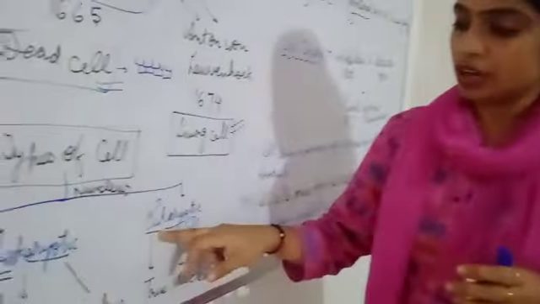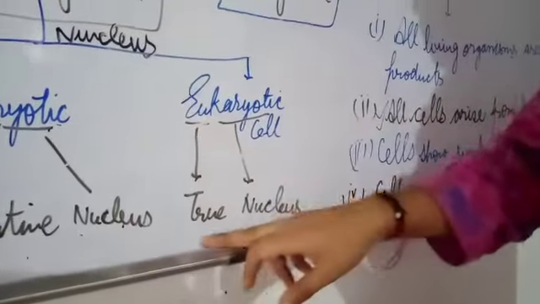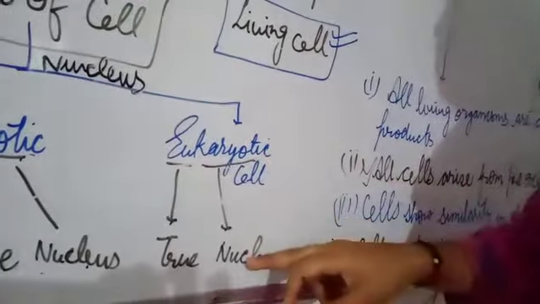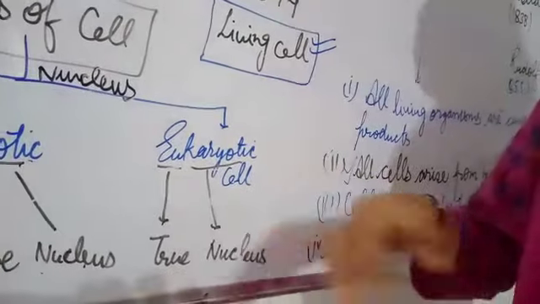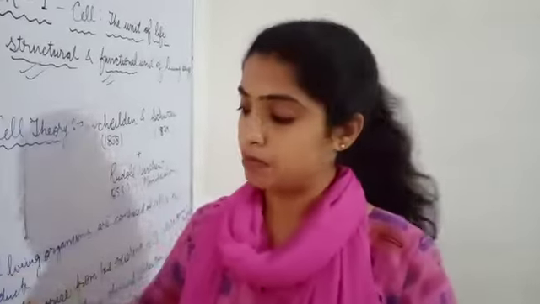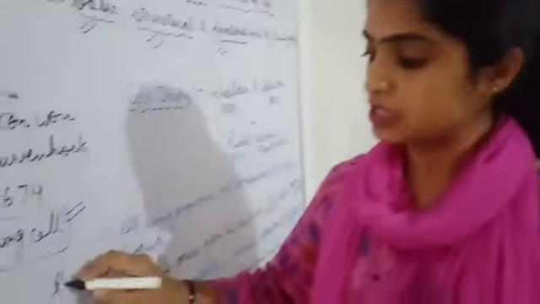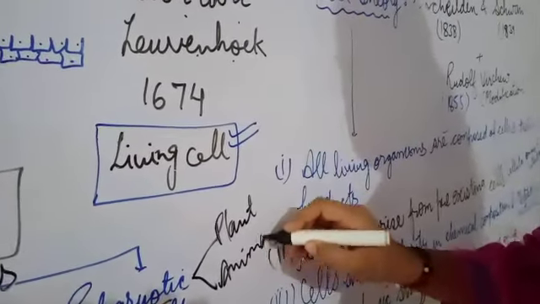Whereas the living organisms having a true nucleus, eu meaning true and karyon meaning nucleus, are called eukaryotic cells. Examples of eukaryotic cells are plant cells, animal cells and some more.